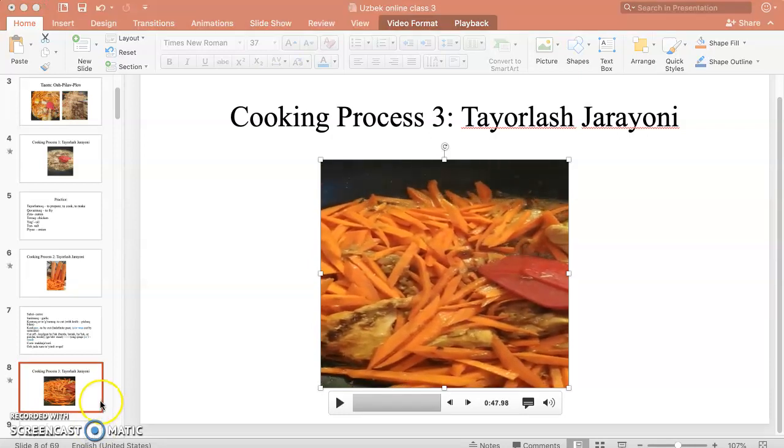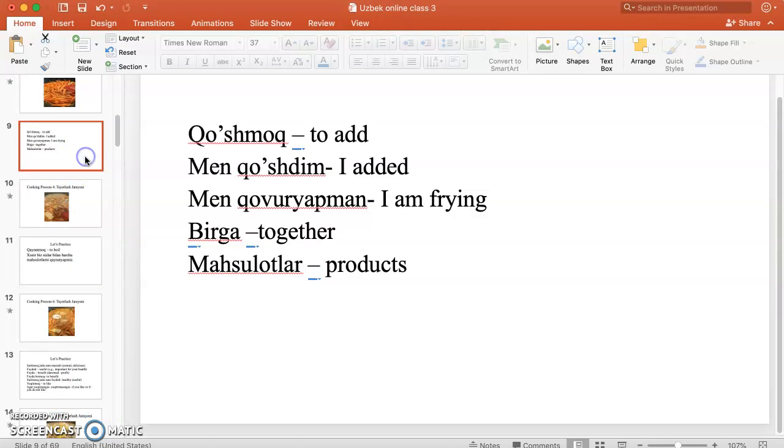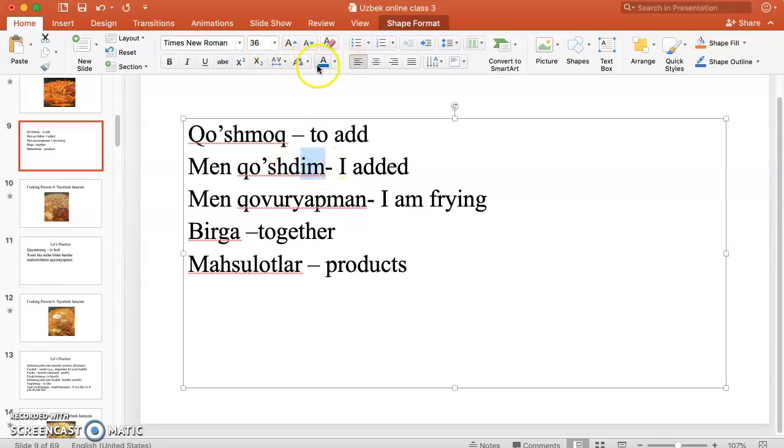Okay, let's practice. Keling qaytaramiz. Qo'shmoq. Qo'shmoq means to add, okay? If you want to add something like water or carrots. Men qo'shdim. Remember we talked about past tense. Men qo'shdim. I added. Or you can say men qovuryapman. It means in the present tense. Right now I'm doing it. I'm frying right now. Birga means together. When you are adding things together. Birga qo'shdim. Mahsulotlar. Mahsulotlar means products. I add all products together.